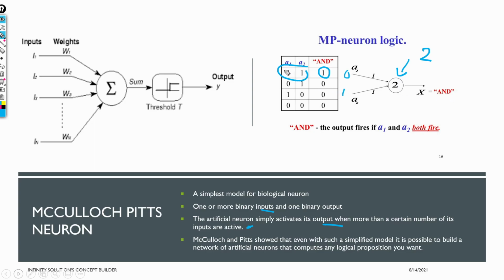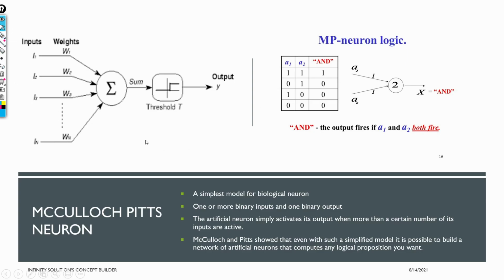Yeah, so this is the truth table of the AND gate, and we can simply implement the AND gate with just a logic unit that does a summation and applies some threshold that we can decide, and then we'll get our desired result. And this is really an amazing thing. Yeah, so let's try to implement some more functions here.